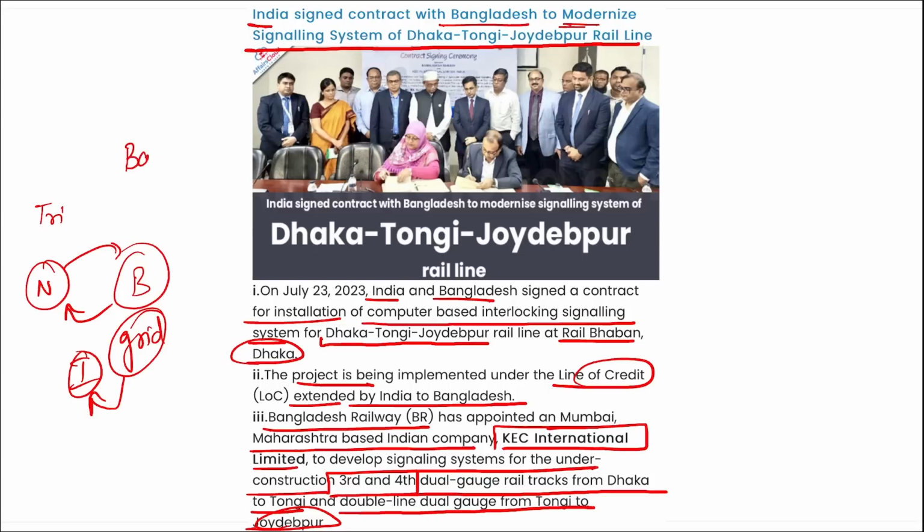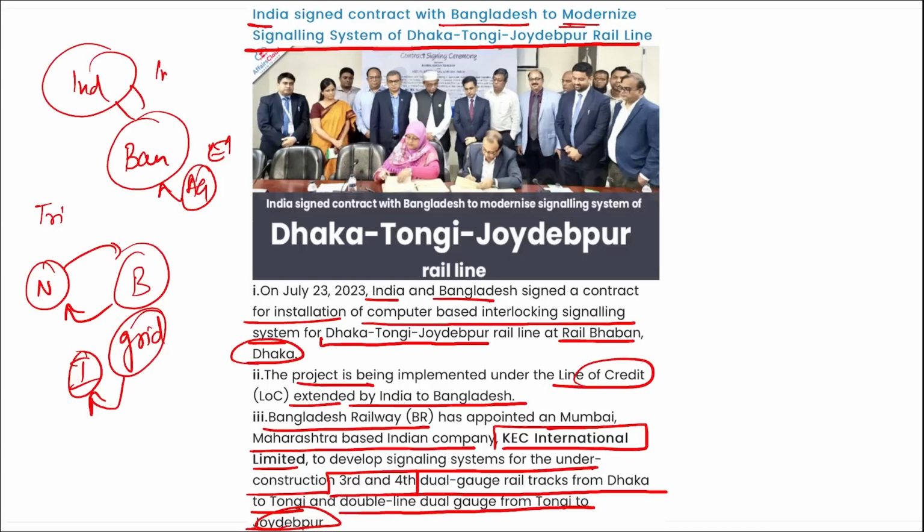Then Bangladesh will be receiving electricity from the Adani Group, which will be supplying electricity to Bangladesh with multiple projects. Apart from this, India and Bangladesh will now be settling their transactions in Indian rupees. Earlier, Bangladesh used to settle them in dollars, but now it will be settled in Indian rupees.